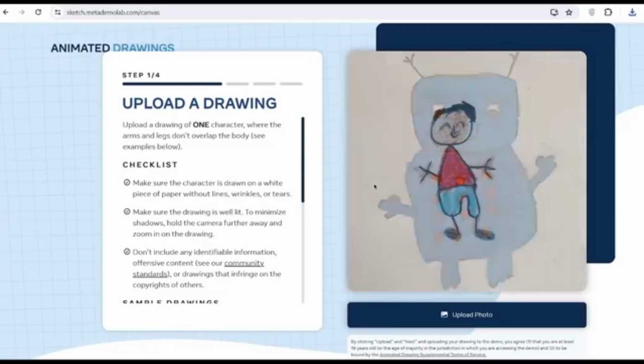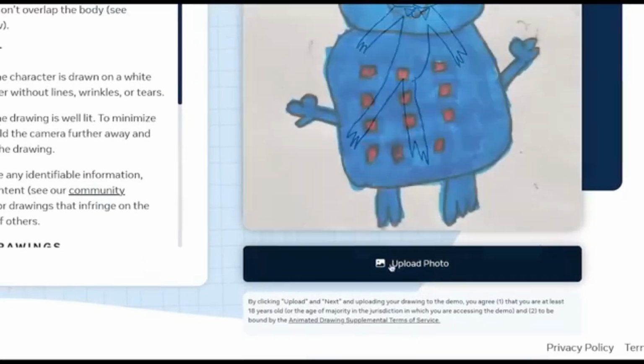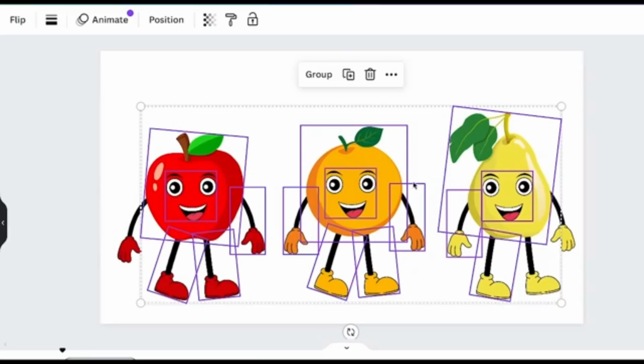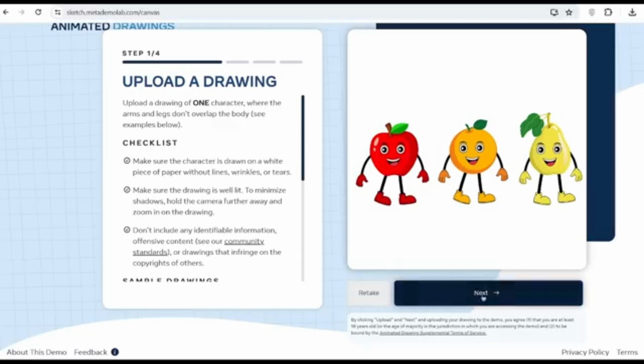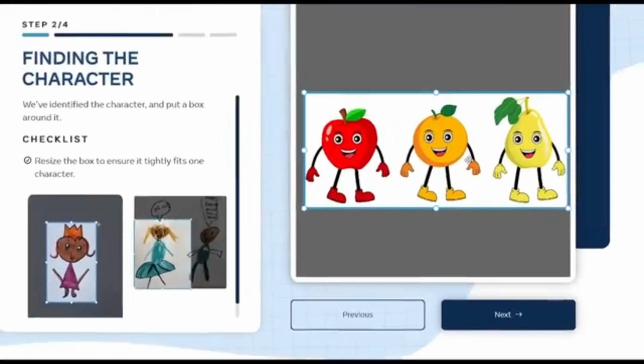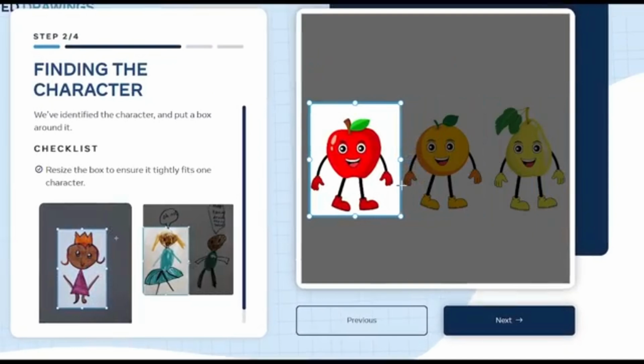Now, once you're on Animated Drawings, it's going to take you to this page, and on this page where it says Upload Photo, you want to upload the photo of the characters that we just downloaded from Canva. From here, you want to click Next, and then it's going to take you to this page where you now need to select one character. So we're going to just adjust these lines and select our apple and then hit Next.